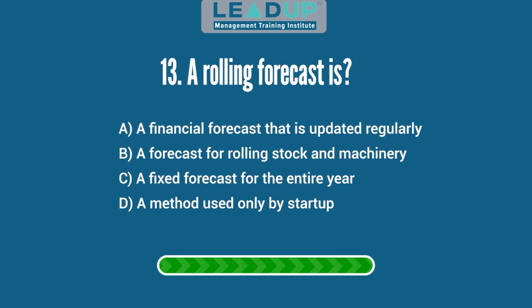Question 13. A rolling forecast is A. A financial forecast that is updated regularly. B. A forecast for rolling stock and machinery. C. A fixed forecast for the entire year. And D. A method used only by startups. Answer: a financial forecast that is updated regularly.